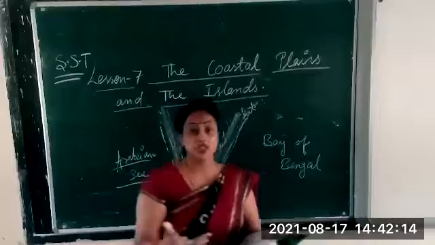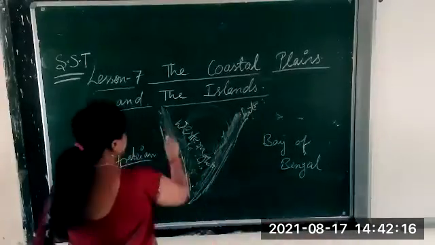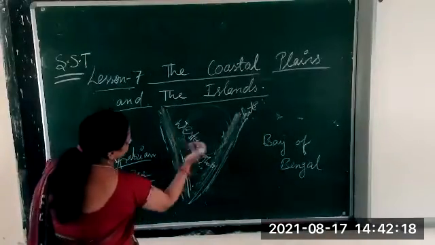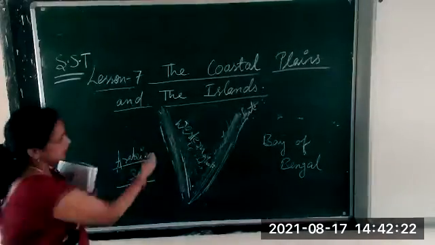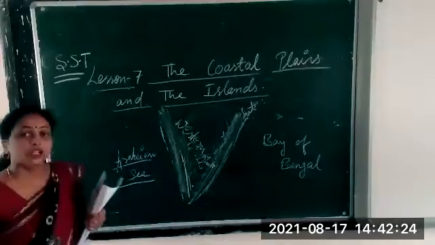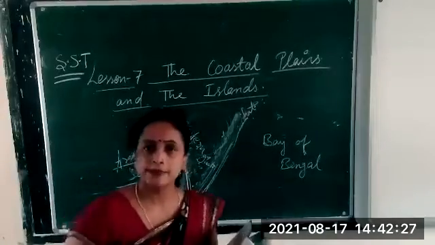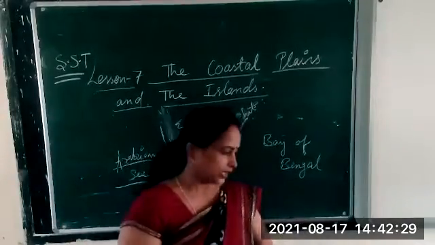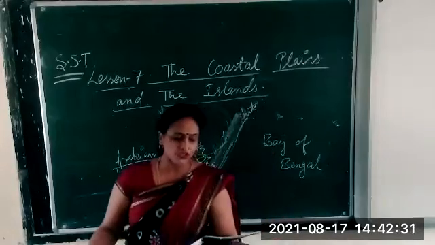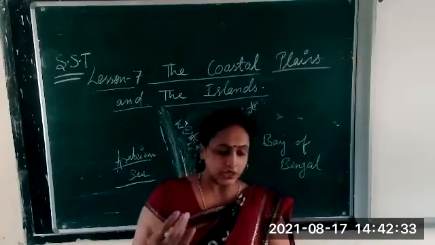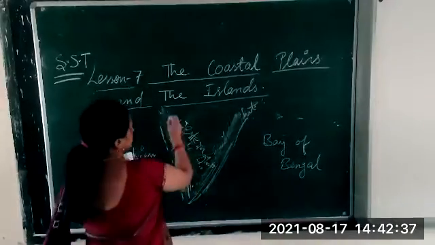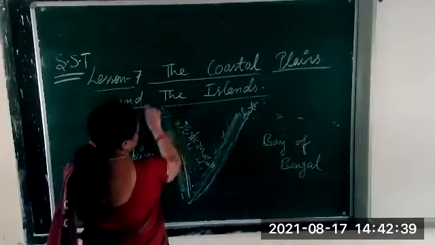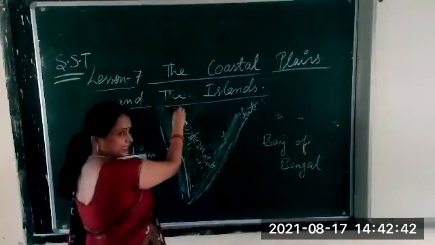The topic which we are discussing here, this Western coastal plain, is in between the Western Ghats and the Arabian Sea. All of you understood this? Getting it? Okay. Now here, it stretches from Gujarat in the north to Kerala in the south. This is Gujarat in the north, in the western part.